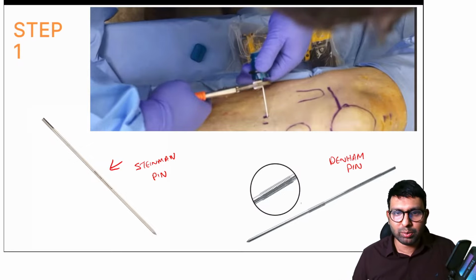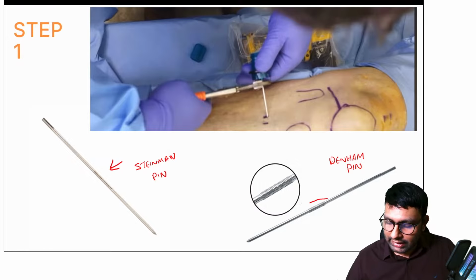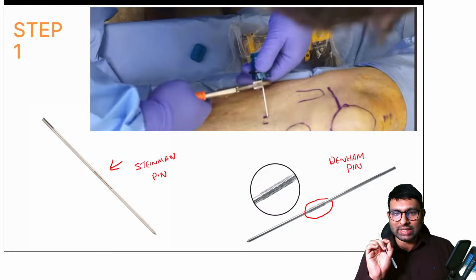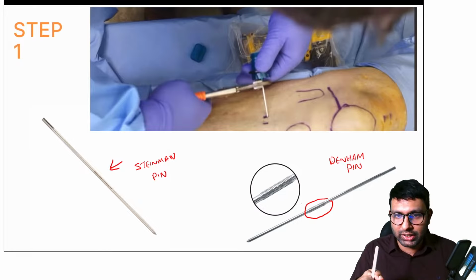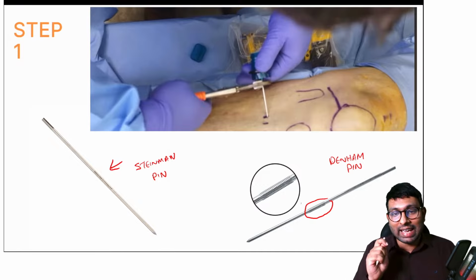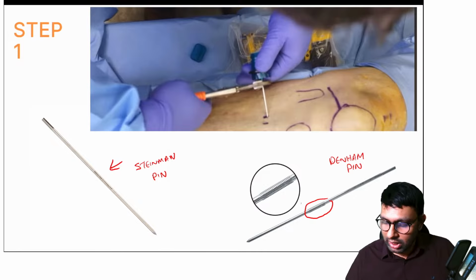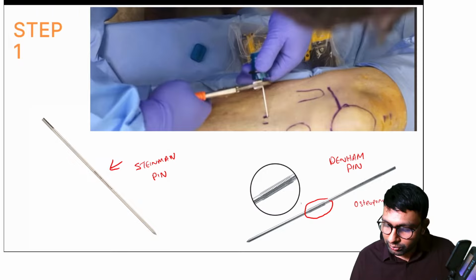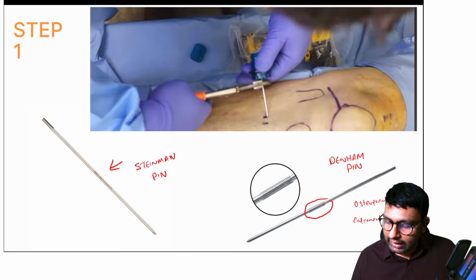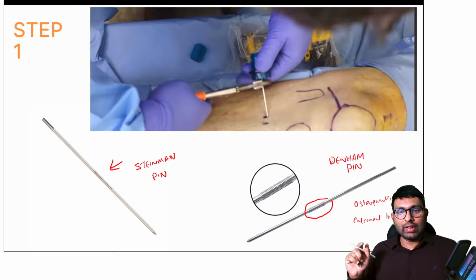What is the difference between both of them? In Denham pin, you will have these threadings in the middle. So these threadings will be there in the middle. So they are the Denham pin. So normally we'll just use a Steinman pin, which will give us good purchase into the bone. But in osteoporotic bones, or whenever we're doing a calcaneum traction fixation, so in cases of osteoporotic bone, or sometimes whenever there is tibia fracture, we might put a calcaneal traction. Calcaneal skeletal traction. In those cases, we'll use a Denham pin.